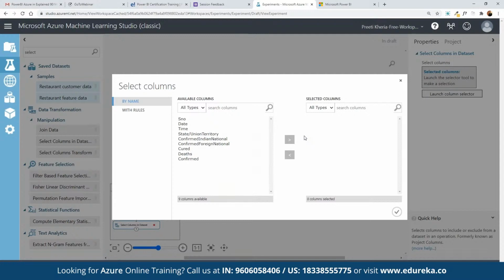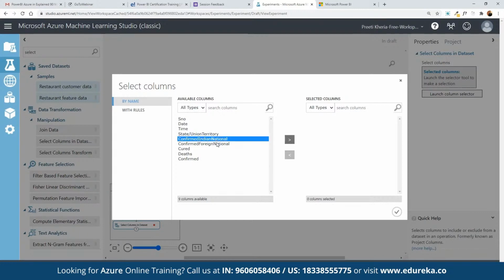Currently we have these different data pointers available, so we have to choose from these data pointers only, whichever we want to work with. So here we can make a selection accordingly. Let's say we are going to work on the prediction for the survival rate. So let's suppose we want to include confirmed international.